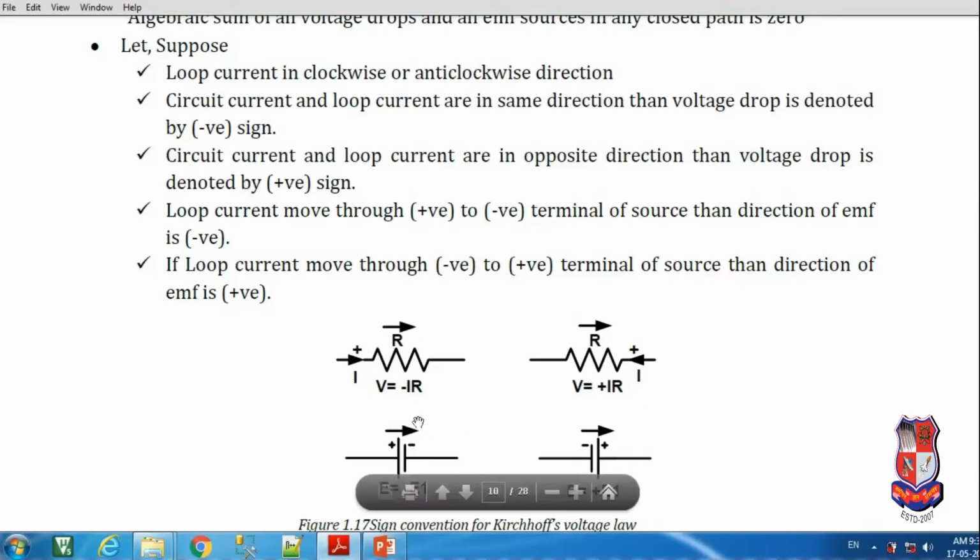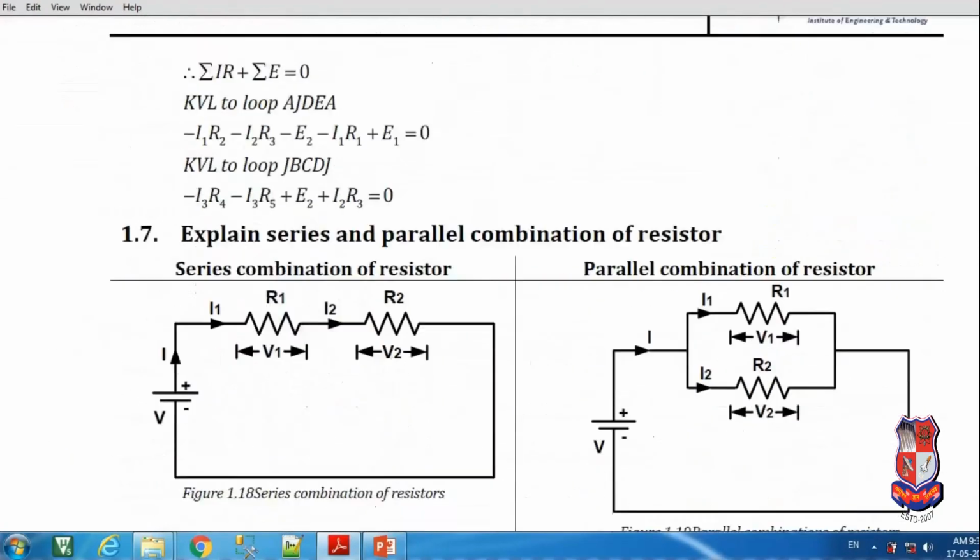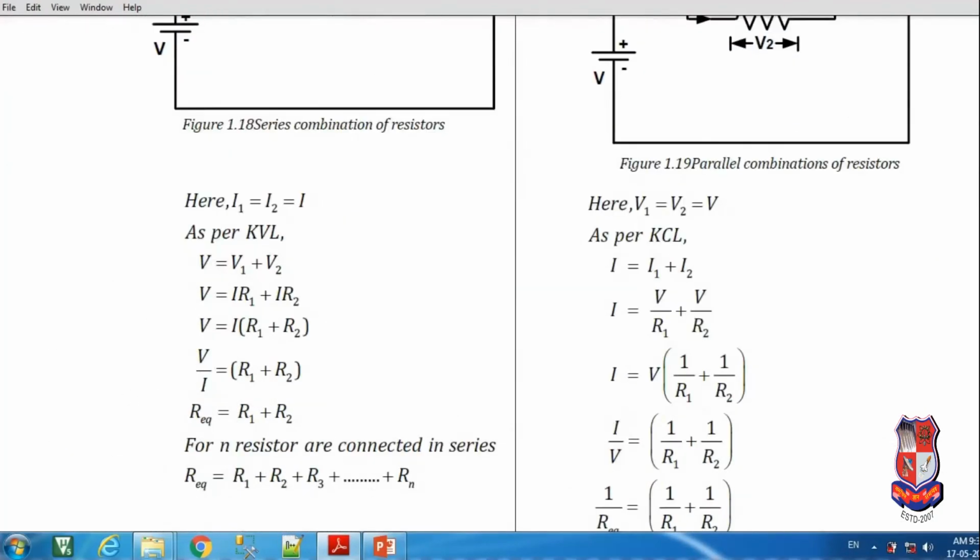In the same way, the voltage drop built up across the resistance can be given by V is equal to minus IR. So this is regarding Kirchhoff's current law and Kirchhoff's voltage law.